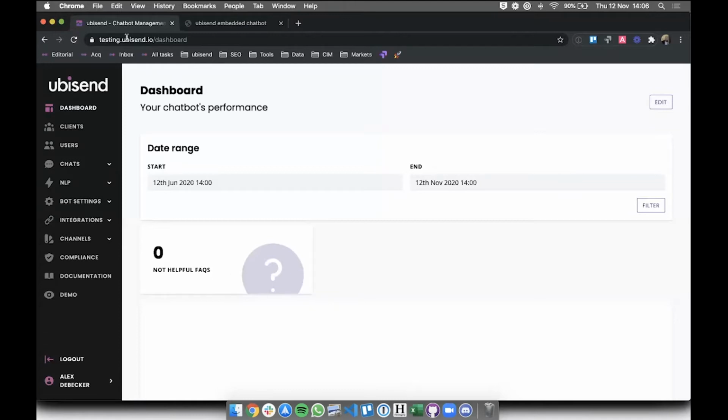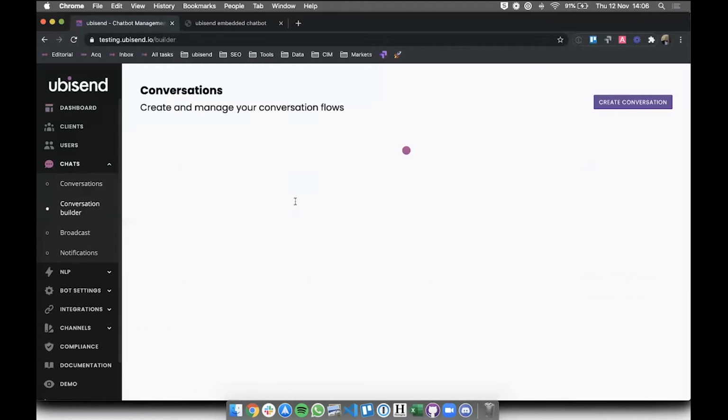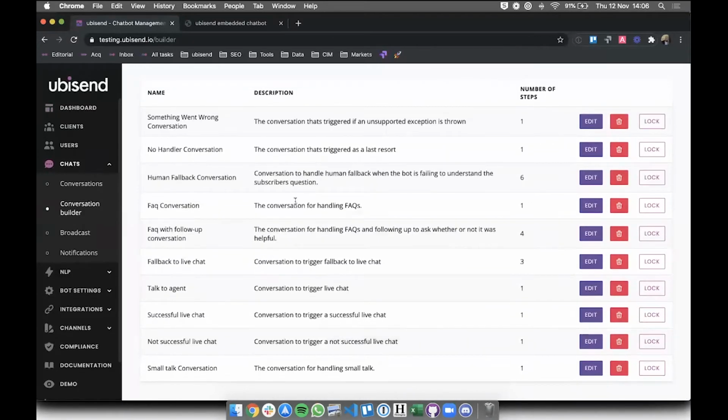I'm on the testing platform here, and we're going to create a conversation from scratch. The first thing you'd like to do is put the bare bones of your conversations together. So I'll head to chats, and then conversation builder. Because this is a brand new account, it has these 10 pre-built conversations, which can be very useful. If you have a new account, you don't want to start building everything from scratch, so to help with that, we have these pre-built conversations.